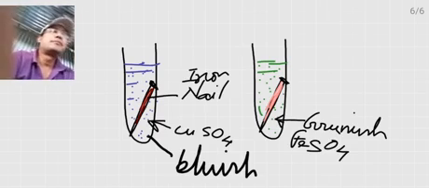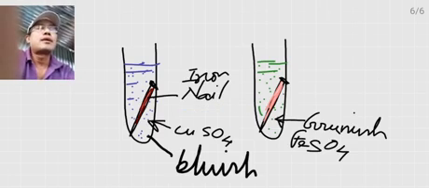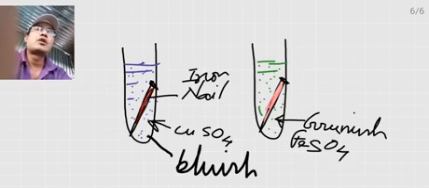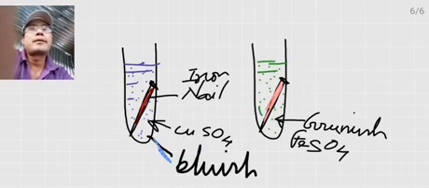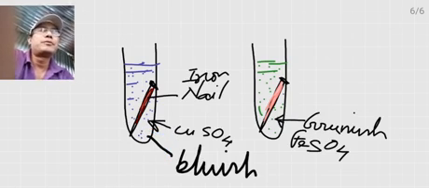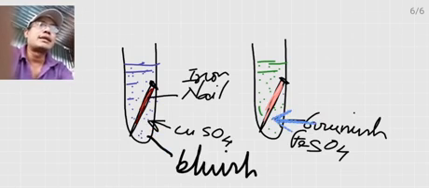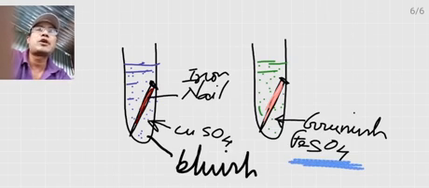After some time, the solution becomes greenish in color due to the formation of iron sulfate. Copper sulfate is bluish in color, as in the previous test tube, and after waiting some time, the solution inside the test tube becomes greenish due to the formation of iron sulfate.